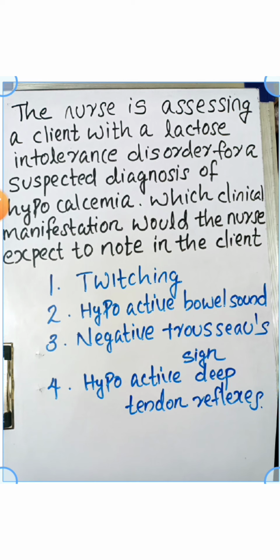Our next question is, the nurse is assessing a client with a lactose intolerance disorder for a suspected diagnosis of hypocalcemia. Which clinical manifestation would the nurse expect to note in the client? Options: twitching, hypoactive bowel sounds, negative Trousseau sign, hypoactive deep tendon reflexes. So, in the question, we know that the patient has lactose intolerance and there is a chance of hypocalcemia. How is it connected? Because the main lactose-containing foods are also rich sources of calcium.